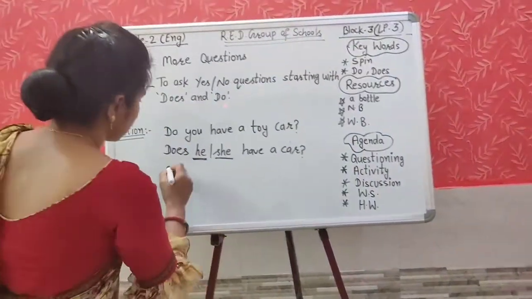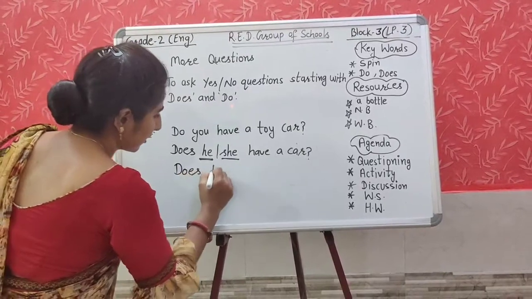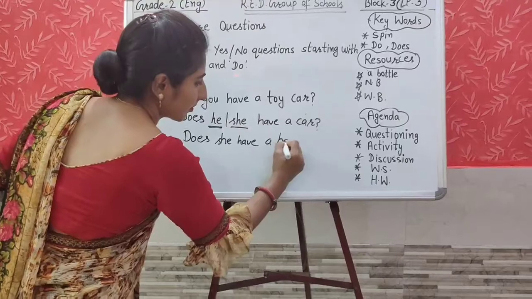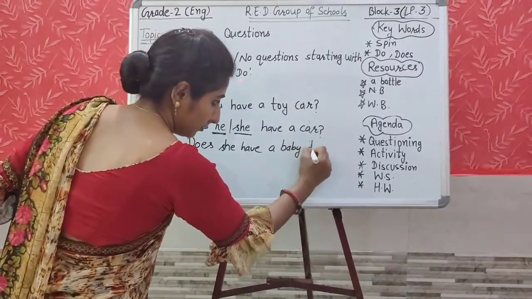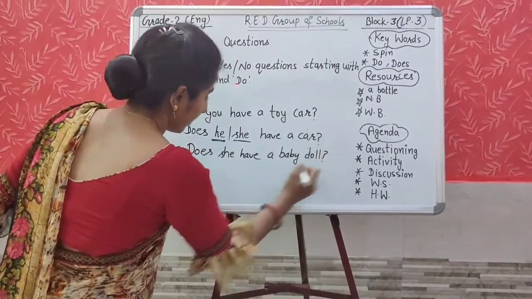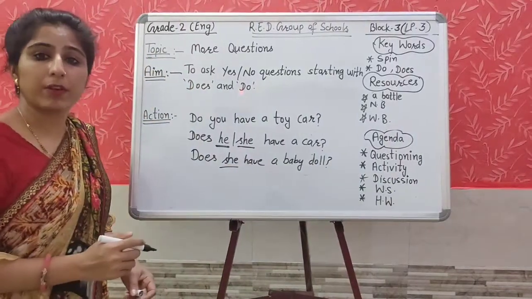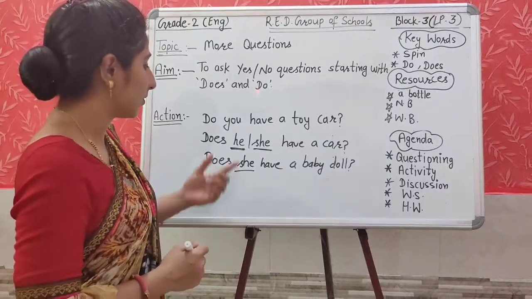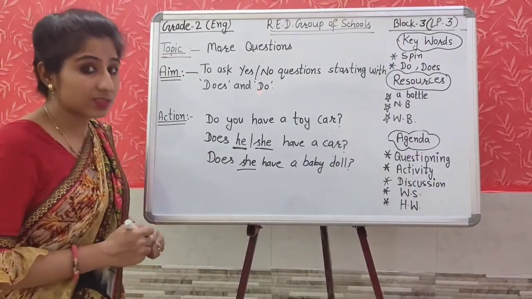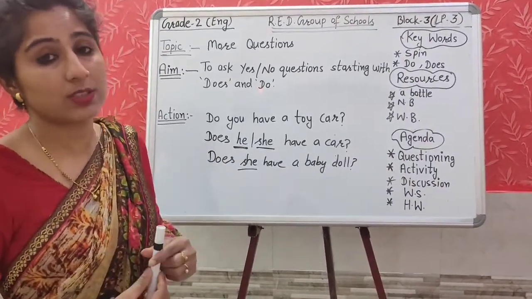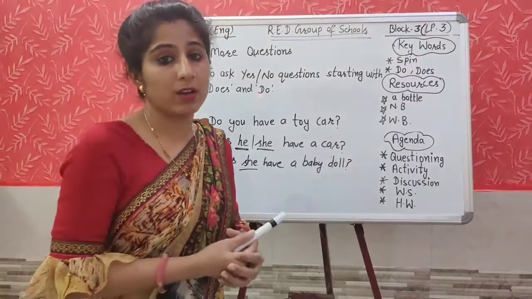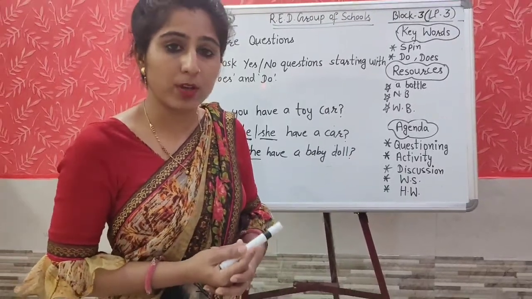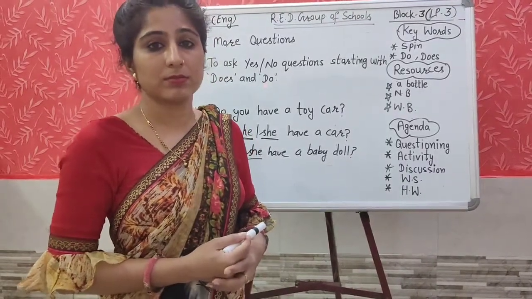Like this. Does she have a baby doll? Means for female, for feminine gender we are using she, and for masculine gender we are using he. We have done this also in the grammar, like boy, girl. So we are using he for boys and she for girls.